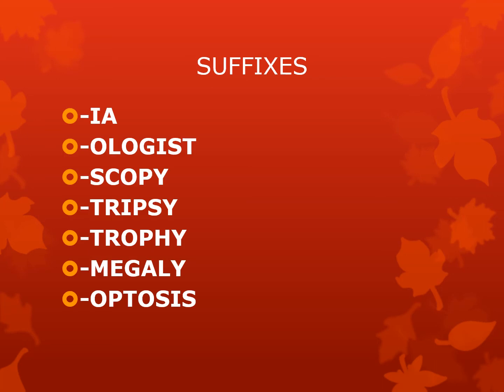Suffixes: ia, ologist, scopy, tripsy, trophy, megaly, and ptosis. The opt is usually eliminated when you start to pronounce it. The other thing with trophy, it's not usually pronounced trophy once the full word is there. So if you think of muscular dystrophy, that is the proper pronunciation usually for that term.